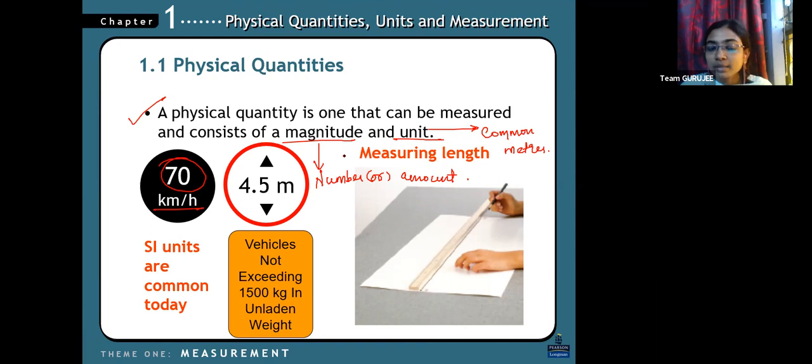And what is a magnitude? Just a number and an amount. So in physics we will come across a lot of new terms. Magnitude means you have to know it's just a number or an amount. Unit means it's a common thing.